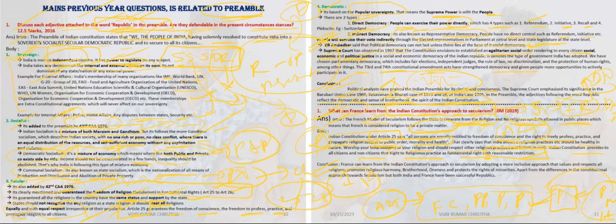Let's come to the conclusion. France and India are both republic countries, both following different republic principles.